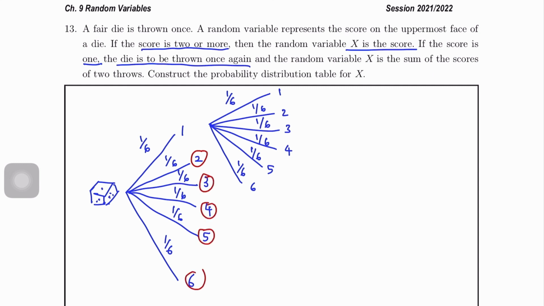But if it is 1, we throw once more, so the score is the sum. So it will be 1 plus 1, which is 2. Then 1 plus 2 is 3. 1 plus 3 is 4. 1 plus 4 is 5. 1 plus 5 is 6. 1 plus 6 is 7.